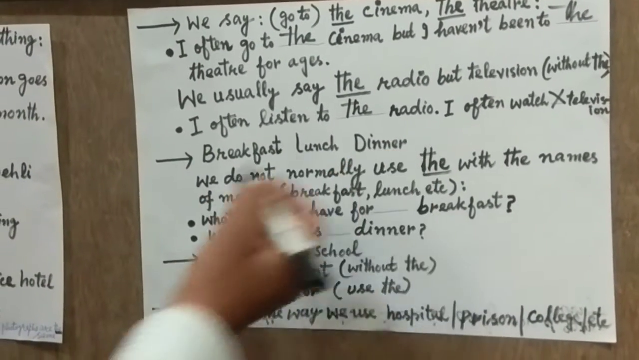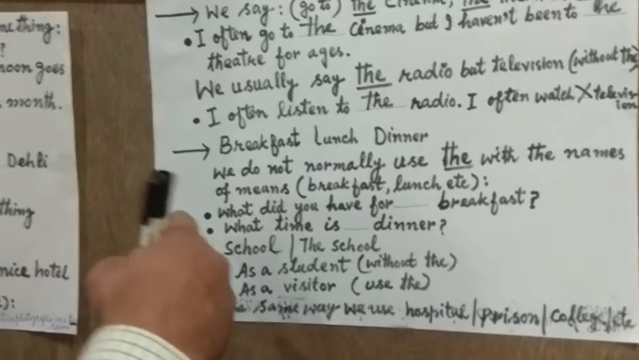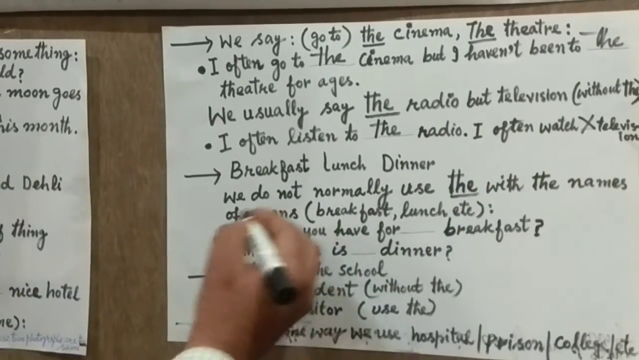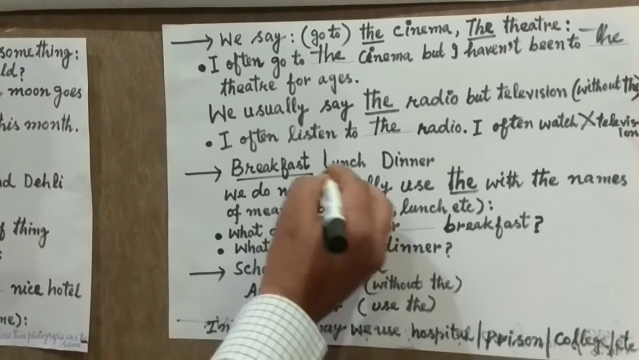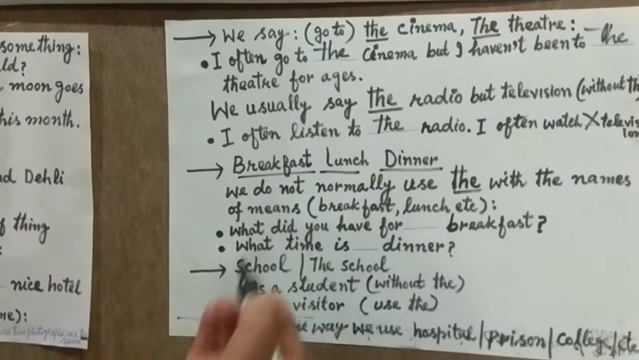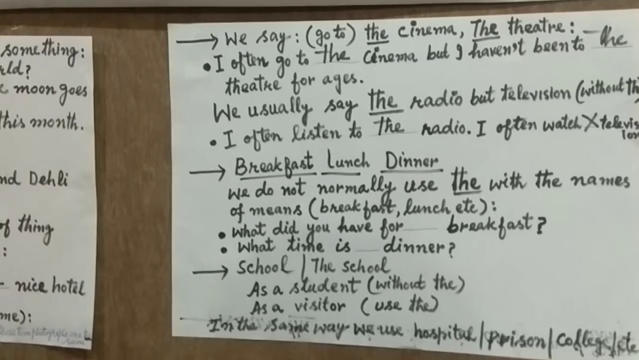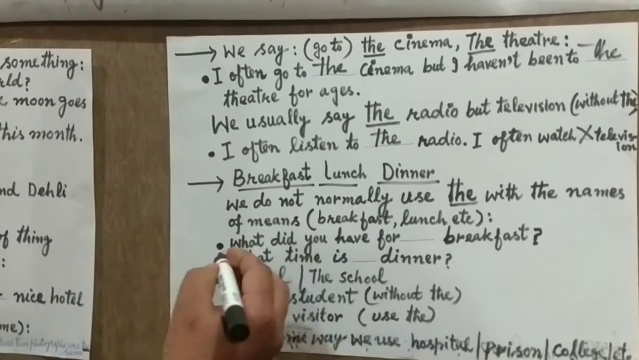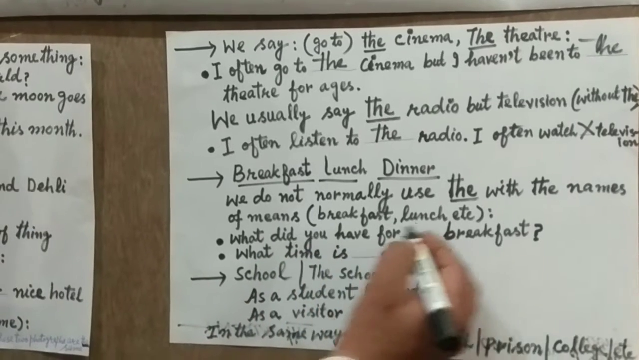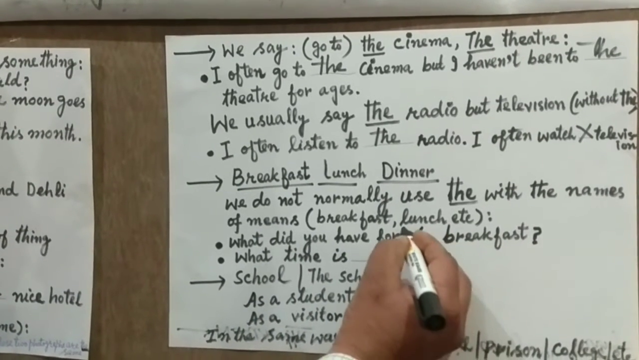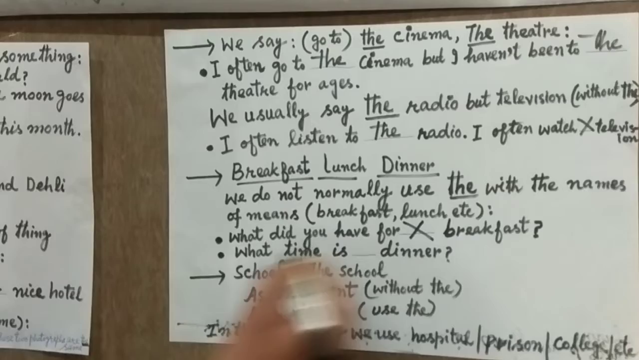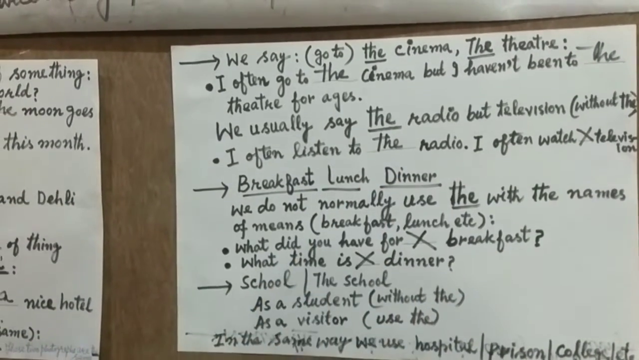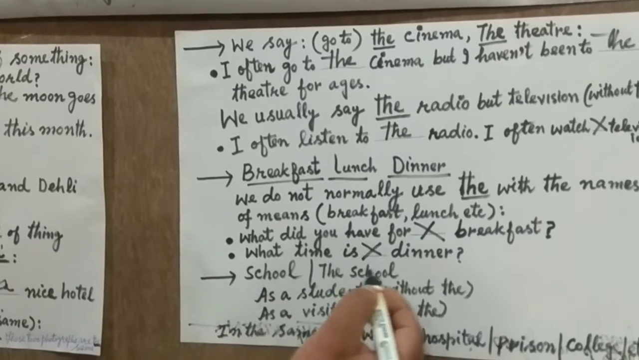Breakfast, lunch, dinner. This is the second rule. Another rule: we do not normally use the with the names of meals. Breakfast, lunch, dinner. These are meals. We don't use the here, normally. What did you have for breakfast? What time is dinner? No article. School, the school.